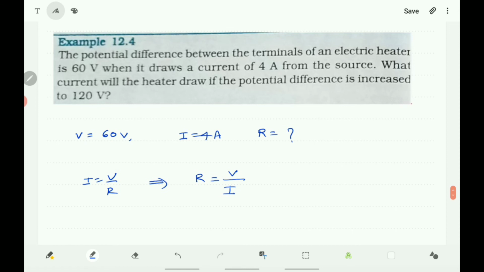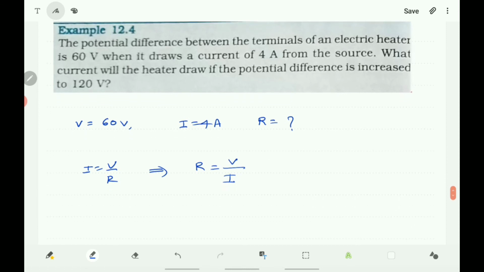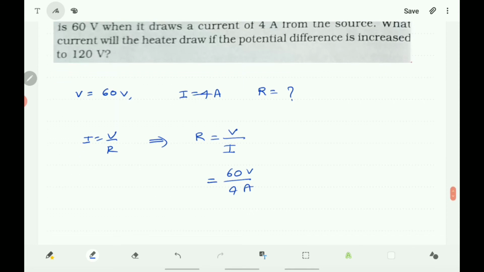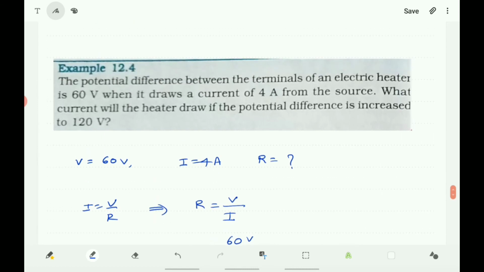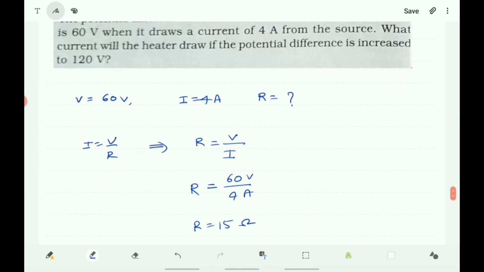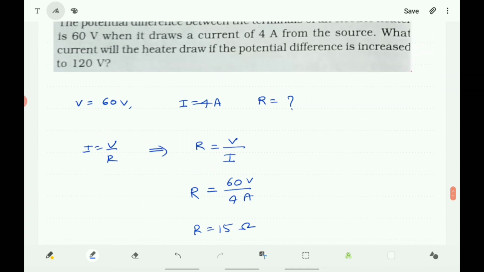I = V/R implies R = V/I. V is 60 volts and I is 4 amps, so R = 60/4 = 15 ohms. So you got the resistance of that electric heater, that is 15 ohms.